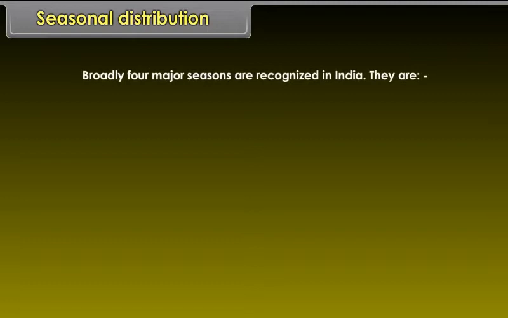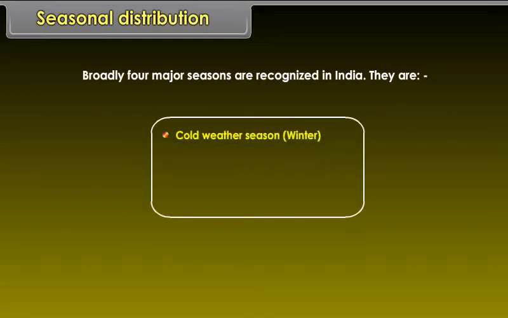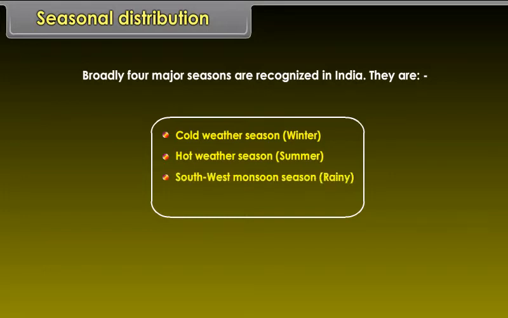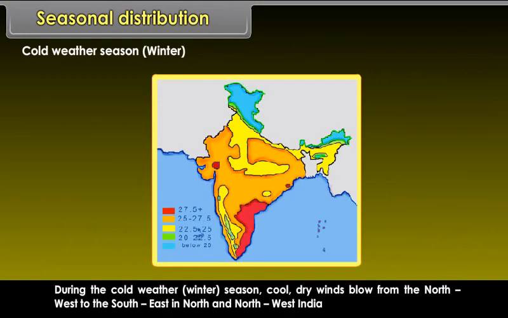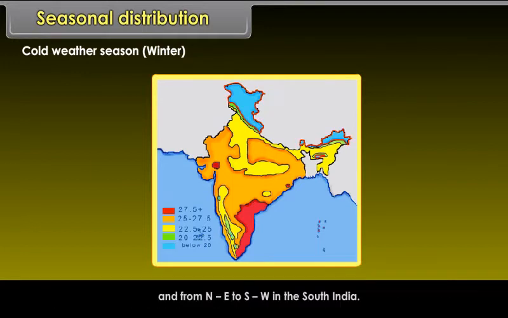Seasonal distribution. Broadly, 4 major seasons are recognized in India. They are cold weather season, winter; hot weather season, summer; southwest monsoon season, rainy; season of retreating monsoon. Cold weather season, winter. During the cold weather winter season, cool dry winds blow from the northwest to the southeast in north and northwest India and from northeast to southwest in South India.